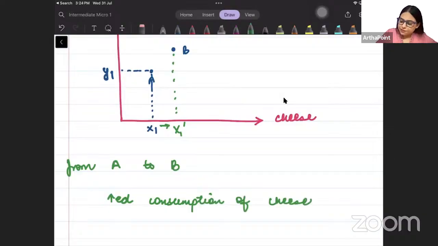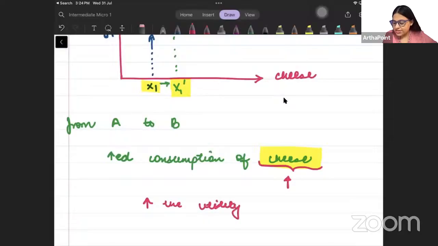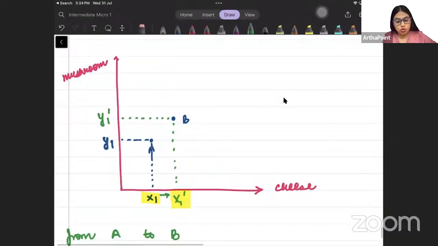right. When I increase the consumption of cheese, cheese is a good for me, right? So when I increase the consumption of cheese, it will increase the utility of the consumer. Consumer's satisfaction will increase. Okay, but when I go from point A to B, I have increased the consumption of mushroom also.